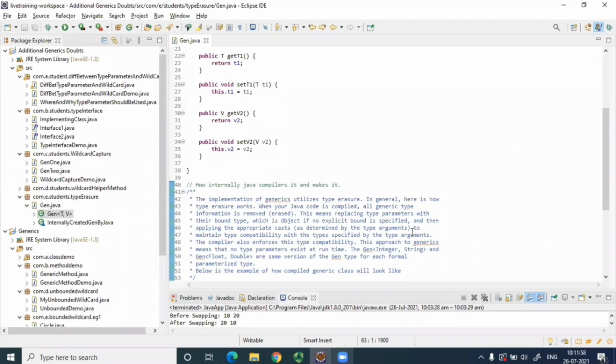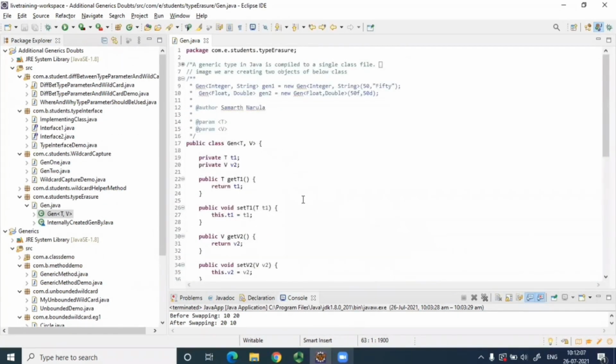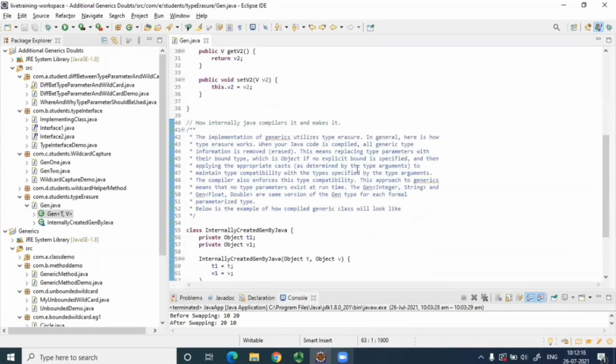But now we know at least what type erasure is and when Java uses that. It uses that when you have not specified any bound. So here we have not specified any bound. This T and V can be anything. Whatever this T is, this T1 will be that. Whatever this V is, this V2 will be of that type. So which is Object. Okay, let's read this again. This means replacing the type parameters with their bound type, which is Object if no explicit bound is specified, and then applying the appropriate cast as determined by the type arguments to maintain type compatibility with the type specified by type arguments. The compiler also enforces this type compatibility.